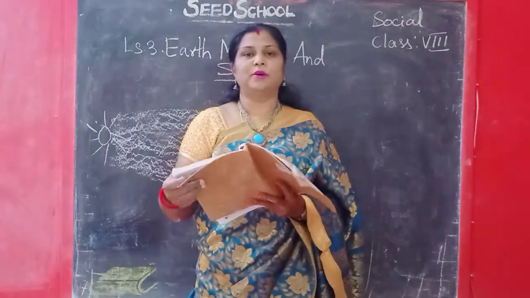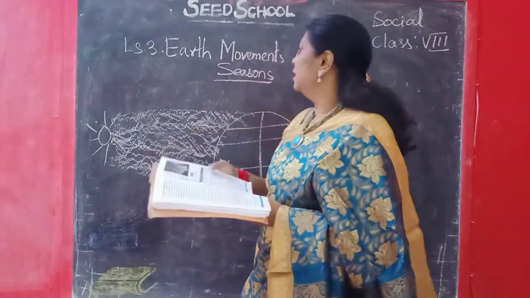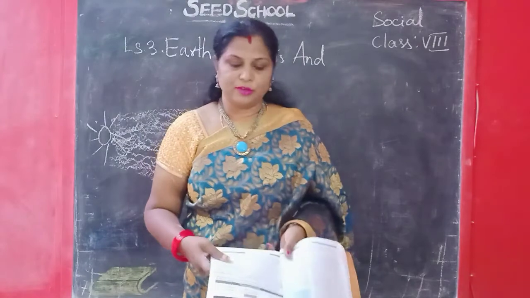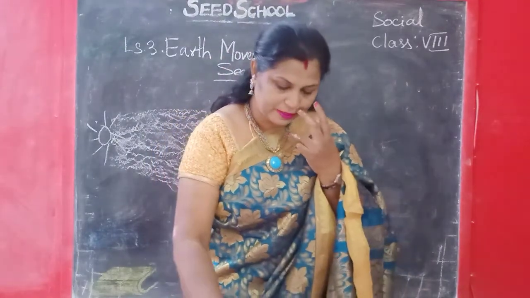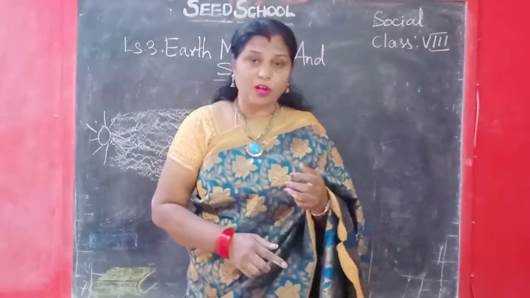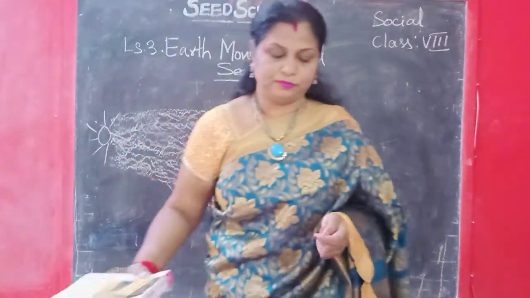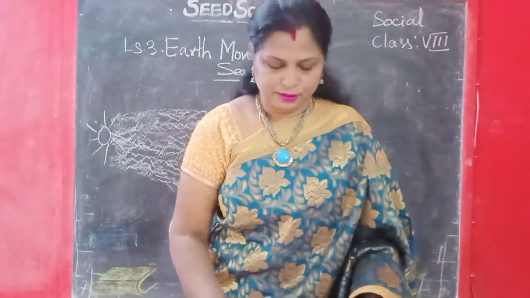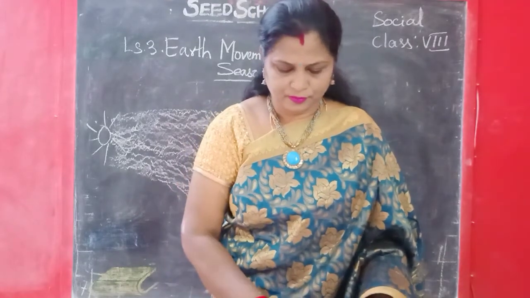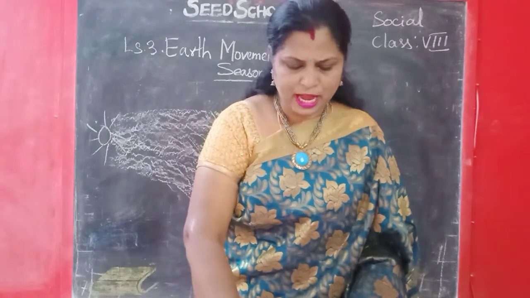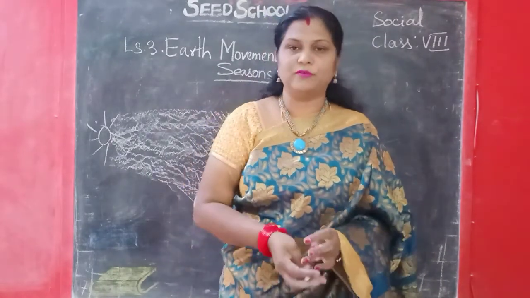Okay, this is the lesson on earth movements and seasons. In the last session I told you to write all the question answers, children. Have you all written all the question answers? So let us have a quick revision of this lesson.